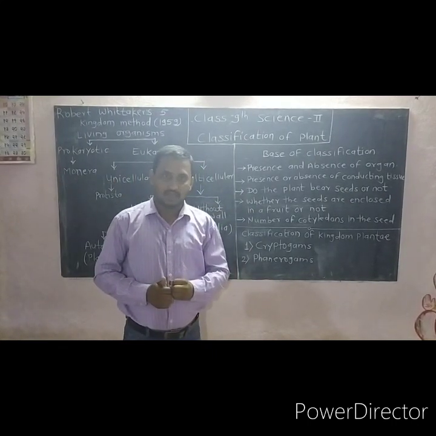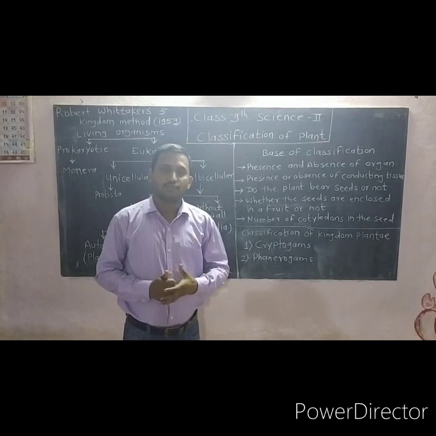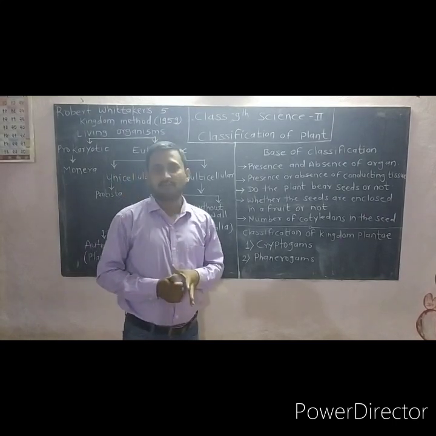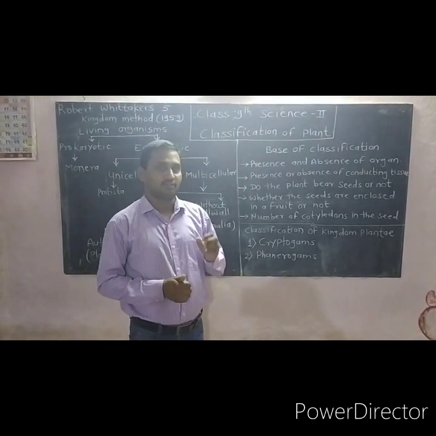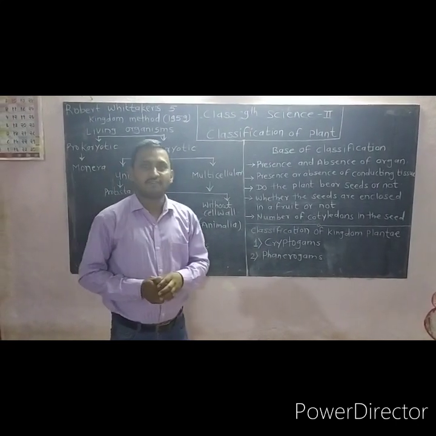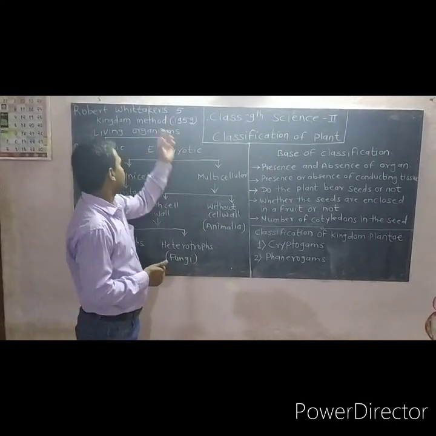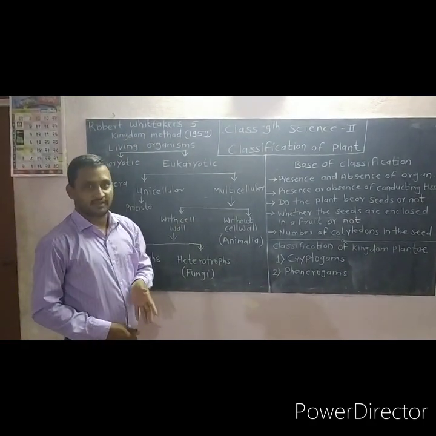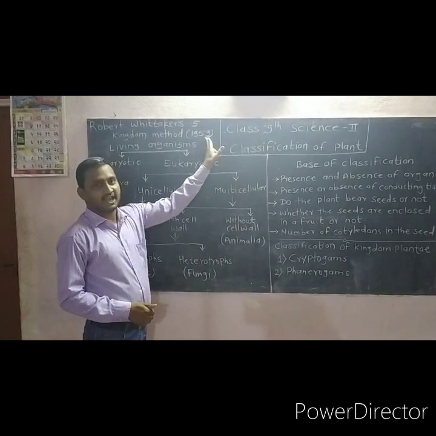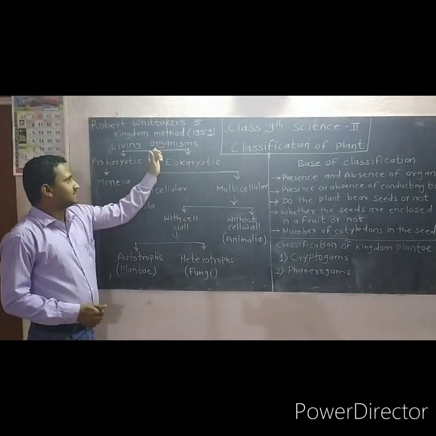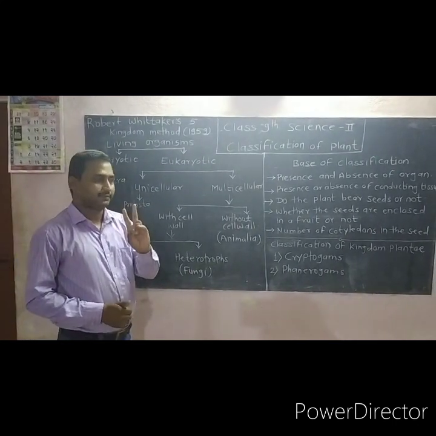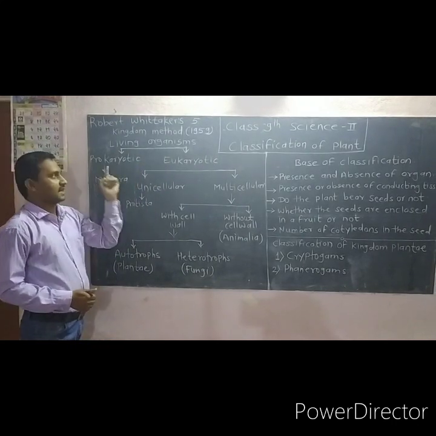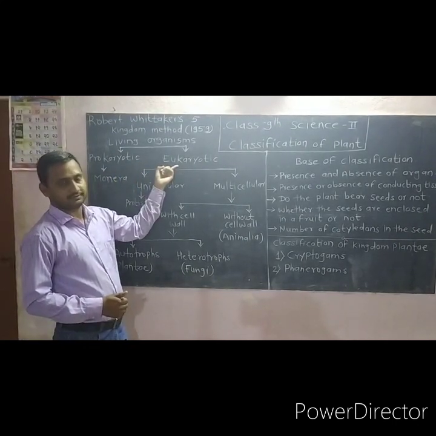Many scientists have contributed in the field of the classification of plants. But one of the most important scientists, whose name is Robert Whittaker, explained his 5 kingdom method. Robert Whittaker's 5 kingdom method. He explained his contribution in 1959. Living organisms are classified into two main types: prokaryotic and eukaryotic.